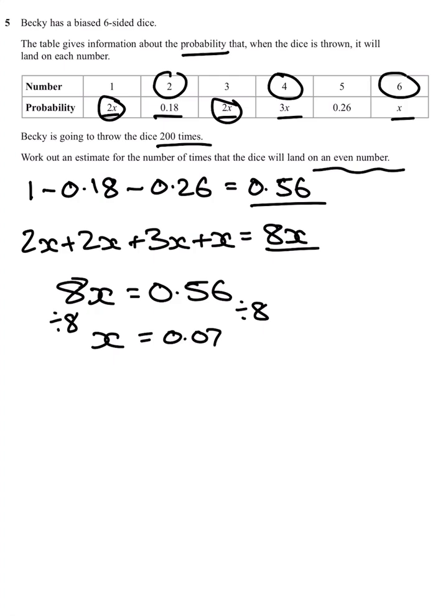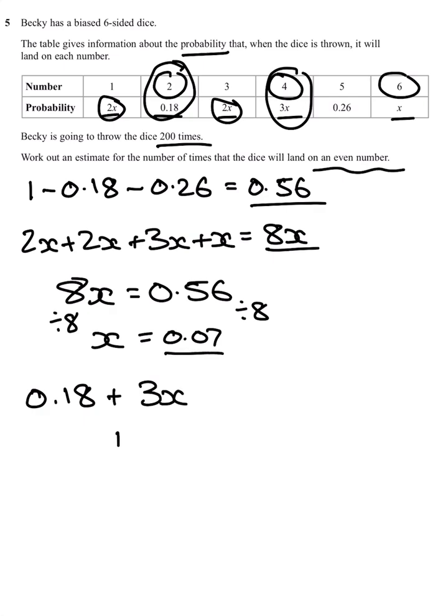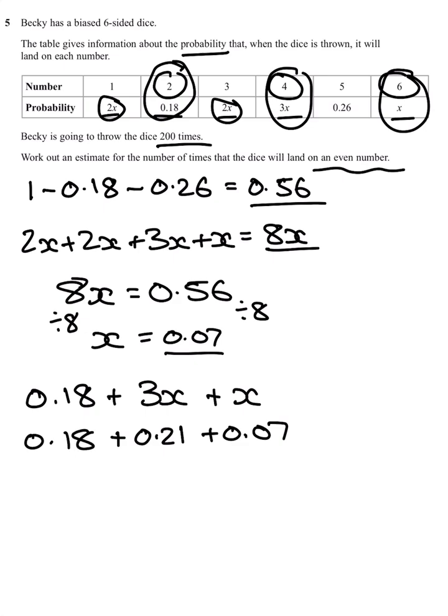Thinking about the even numbers, we have 0.18 as a probability for the 2, plus the 4's is 3x. Well, remember that x is equal to 0.07, so 3x becomes 0.21. For the 6, we add an extra x. Remember, x is equal to 0.07. So in total, my sum for the 2, the 4, and the 6 gives me that, which means there is an overall probability of 0.46 of an even number happening.